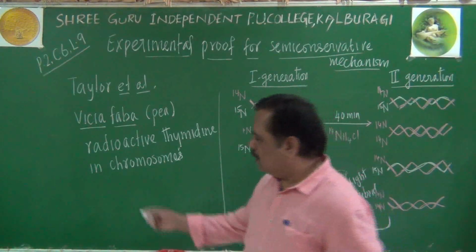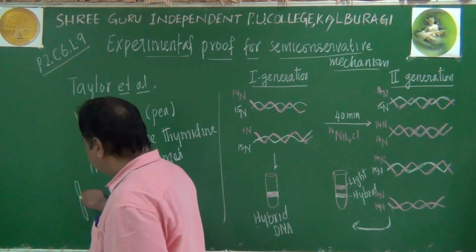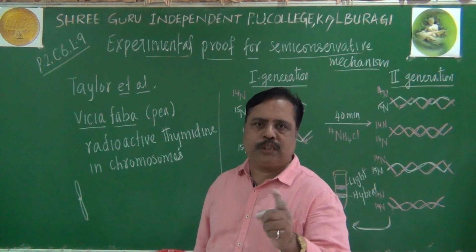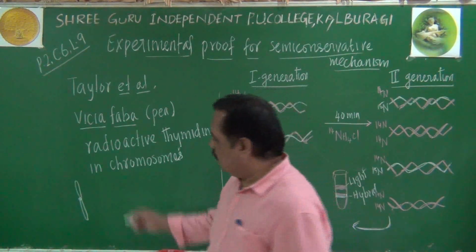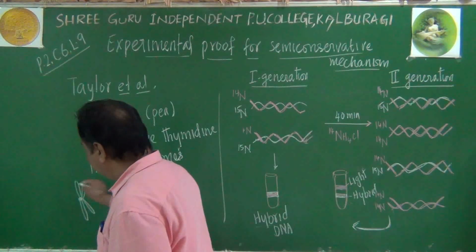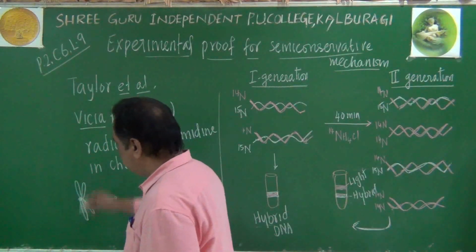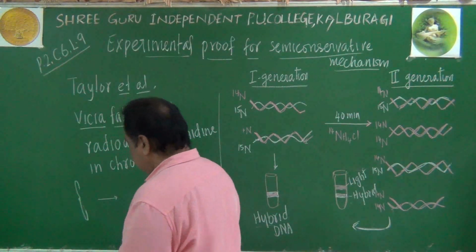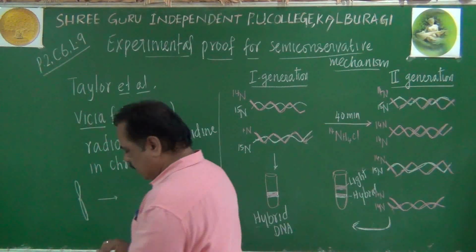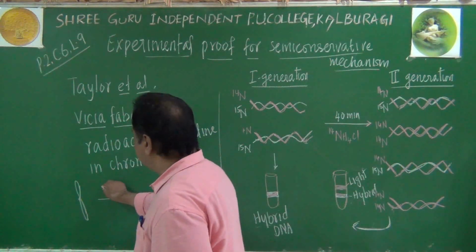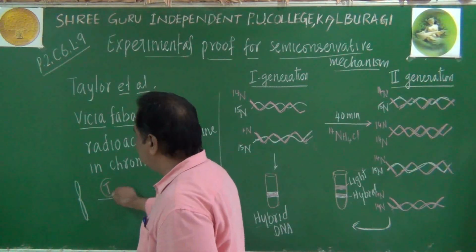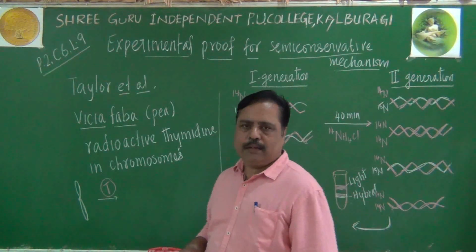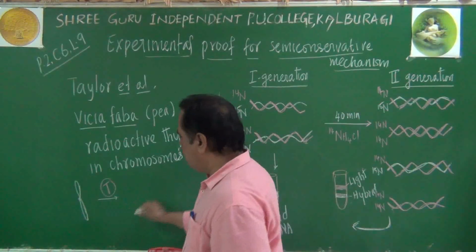Imagine this is the parental chromosome, the parental chromatid. During S phase, it duplicates and produces sister chromatids, as we have seen. Suppose I allow this parental chromatid to grow in a medium containing radioactive thymine, not N15 or N14. How will the new DNA strand be produced?